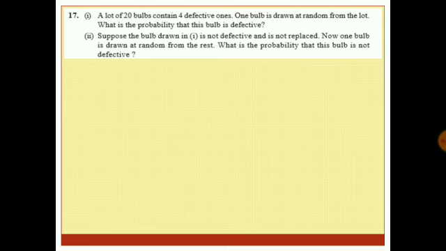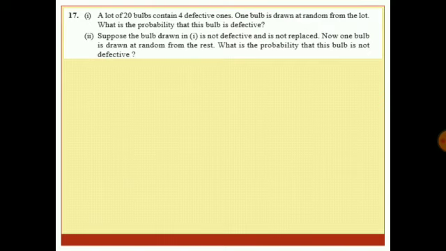A lot of 20 bulbs contains 4 defective ones. One bulb is drawn at random from the lot. What is the probability that this bulb is defective? So again, there are 4 defective out of 20. So the probability of getting a defective one comes out to be 4 upon 20, which is how much? It is 1 upon 5.